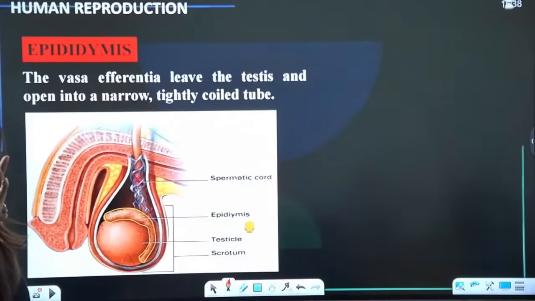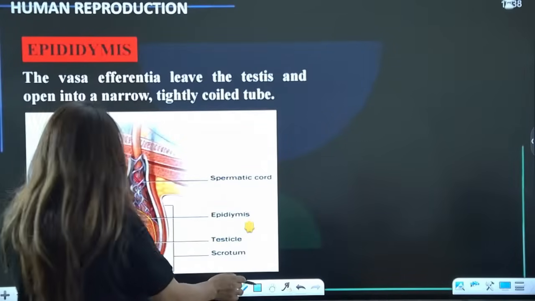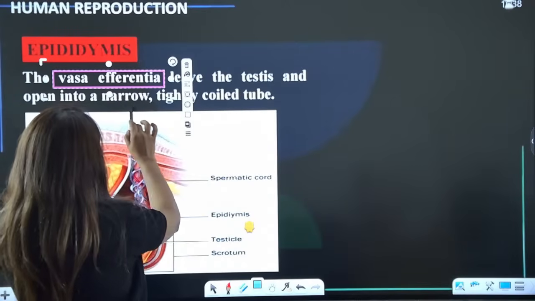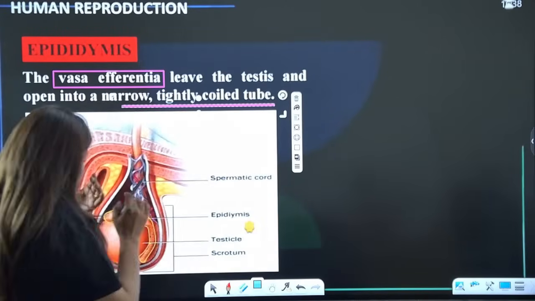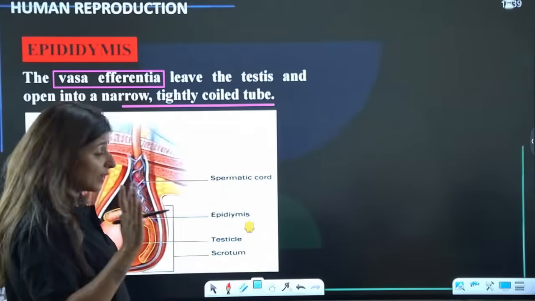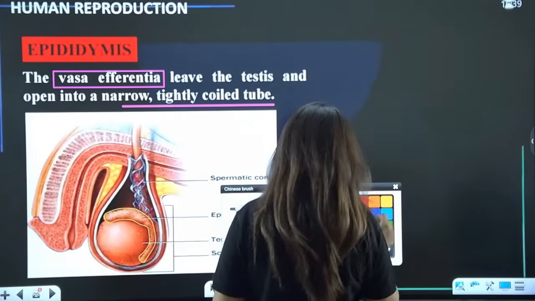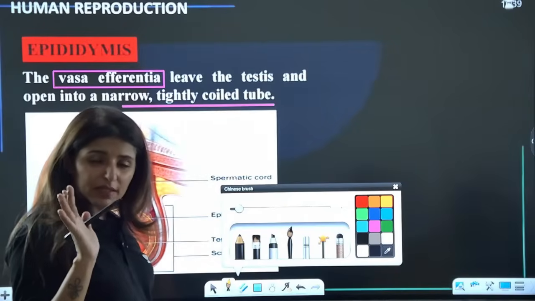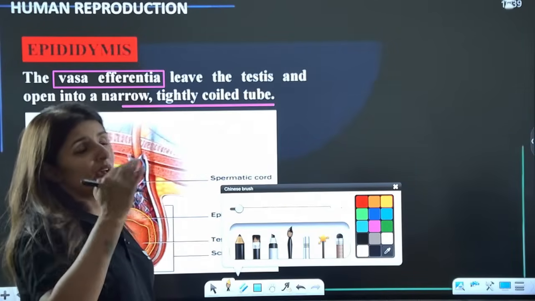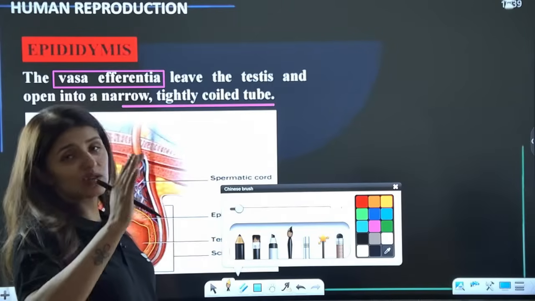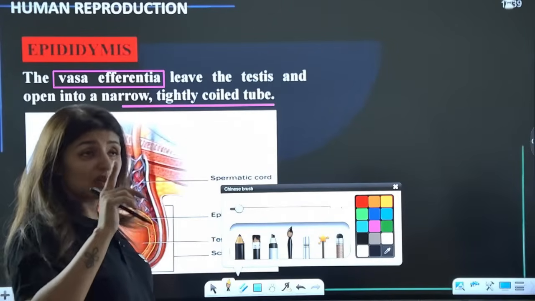Clear, guys? Now coming on to epididymis. Told you this is vasa efferentia. Vasa efferentia leaves and forms this tightly coiled tube, 1 to 2 meter in length. But what is the function of epididymis? Now, see, we know sperm production occurs in seminiferous tubule. From here, they go into the straight ducts, to vasa efferentia, and then to epididymis.